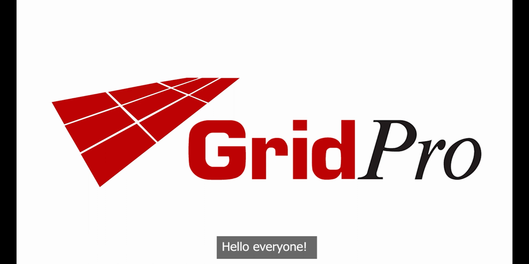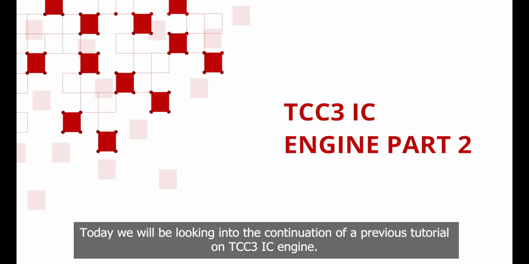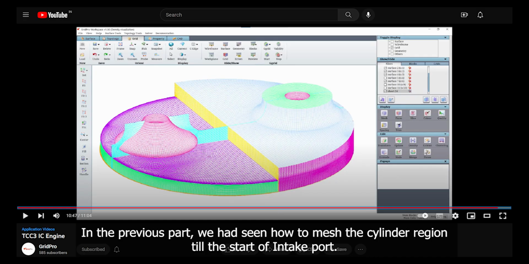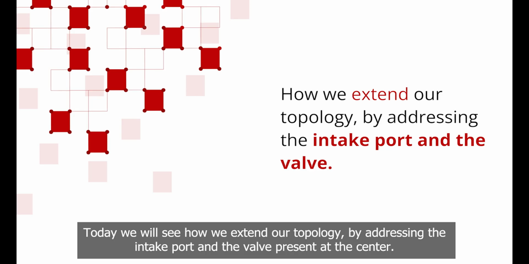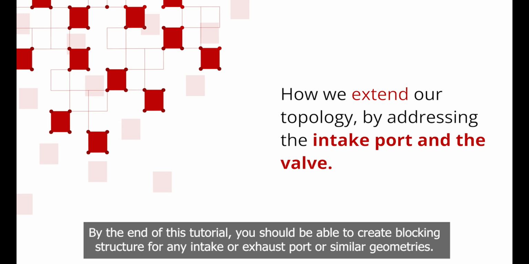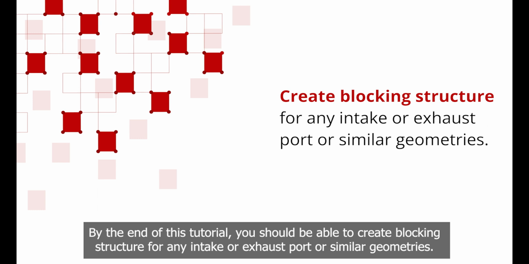Hello everyone. Today we will be looking into the continuation of a previous tutorial on TCC3 IC Engine. In the previous part, we had seen how to mesh the cylinder region till the start of intake port. Today we will see how we extend our topology by addressing the intake port and the valve present at the center. By the end of this tutorial, you should be able to create blocking structure for any intake or exhaust port or similar geometries.